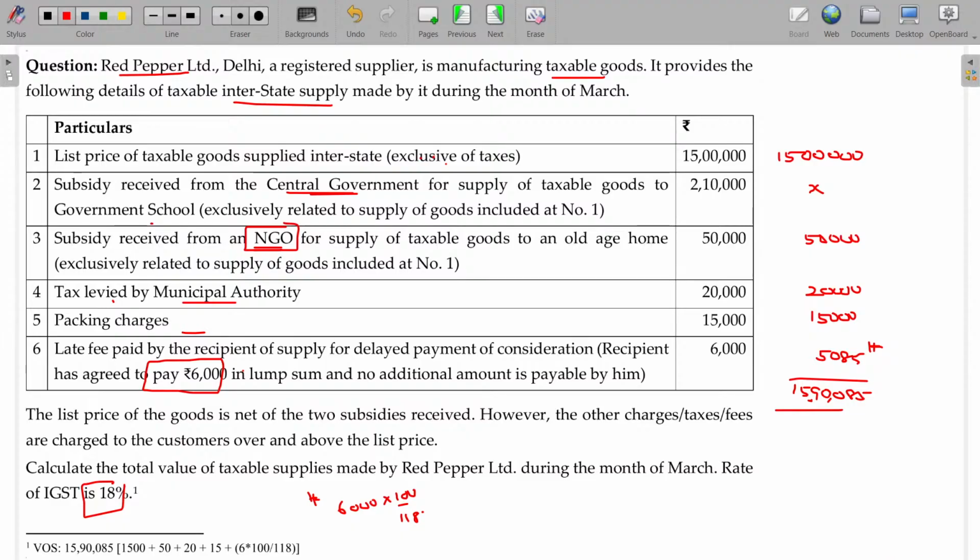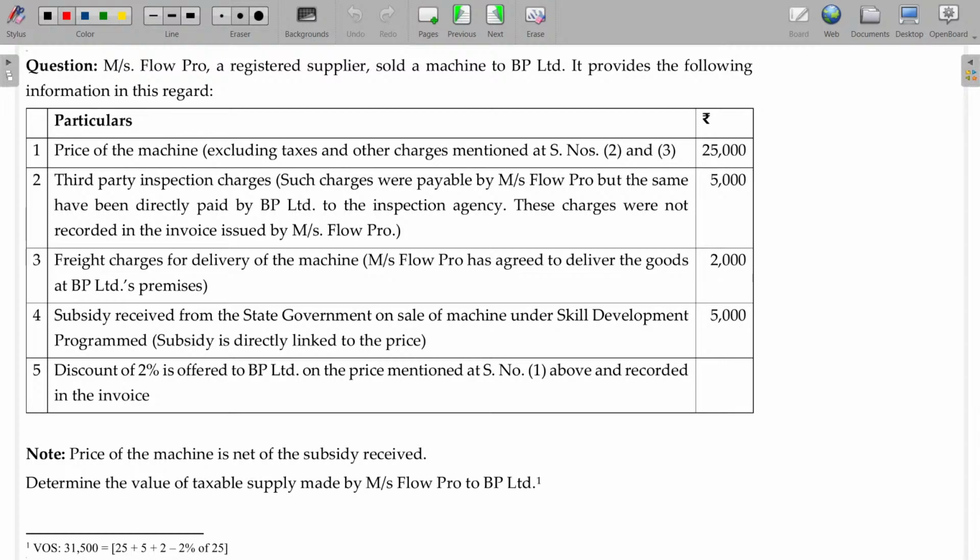Shall I move on to the next one? Mrs. Flo Pro, a registered supplier, sold a machine to BP Limited. It provides the following information in this regard. Price of the machine excluding taxes and other charges: you can take this 25,000 as it is. So this price doesn't include the second and third item.